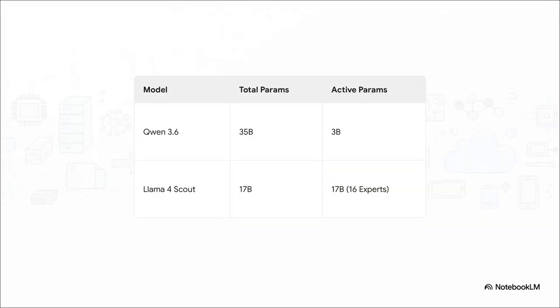And we're seeing this sparsification mirrored across the entire ecosystem. Take Alibaba's Qwen 3.6, right? 35 billion total parameters, but it only activates 3 billion. Compare that to Meta's Llama 4 Scout, which routes its 17 billion active parameters across 16 experts. These highly optimized topologies are what enable frontier-class agentic programming natively on constrained consumer workstations. It's a real game changer.